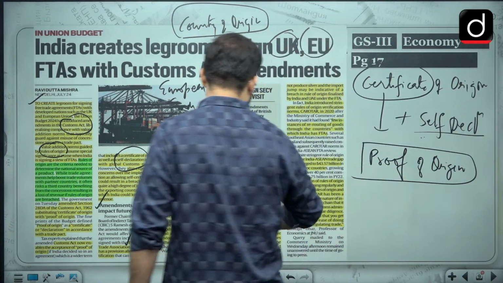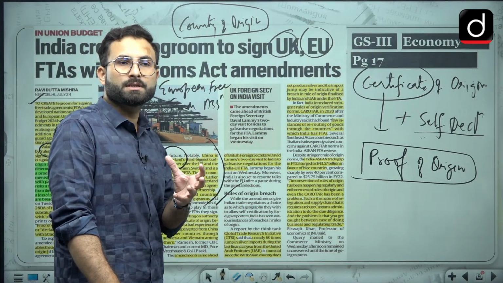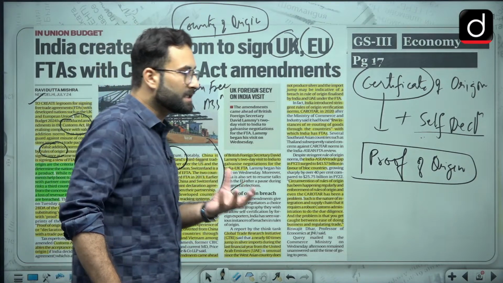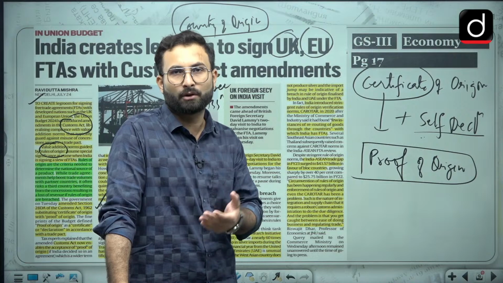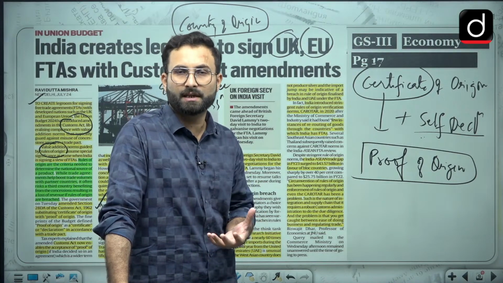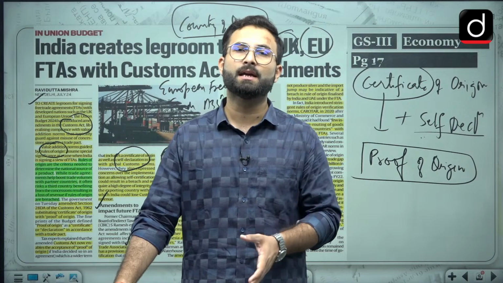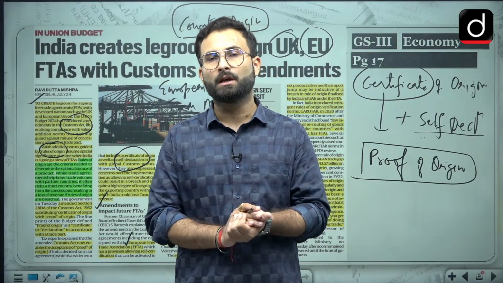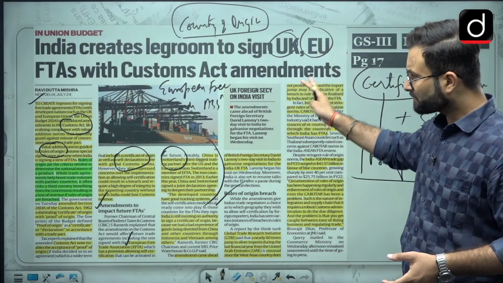Moving further, rules of origin breach, we have already seen that. Now there are certain regulatory processes and frameworks which try to make sure that the rules are not breached. India does not have such a strong framework, and that is why there are high chances that we will be losing revenue over here. Okay, so I hope that is clear. You can go through this particular article.